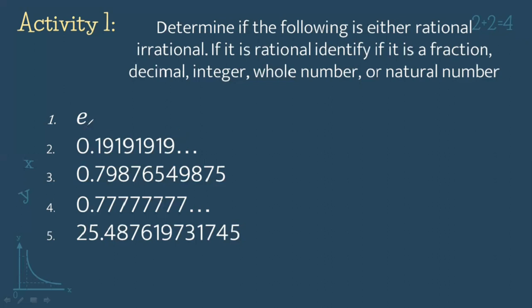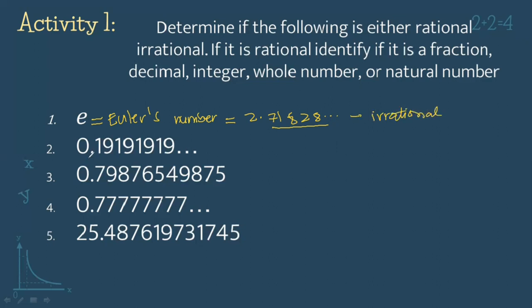So for number 1, we have E. This is what we call the Euler's number. And this is actually equivalent to 2.71828 and so on and so forth. And still, wala din po siyang nauulit at hindi din po siya nagto-terminate. So this is non-terminating and non-repeating decimal. So therefore, this is an irrational number.